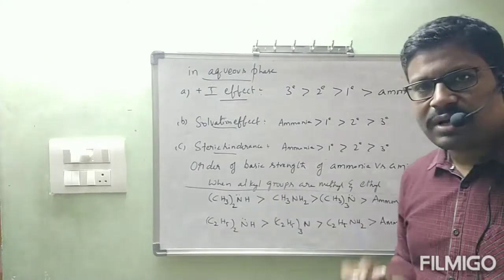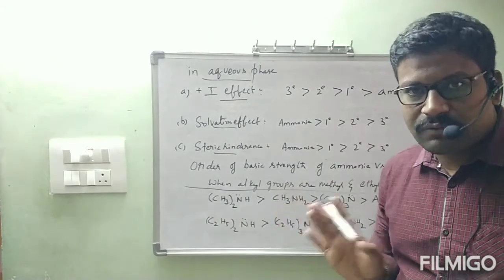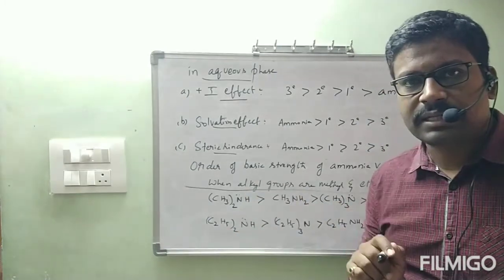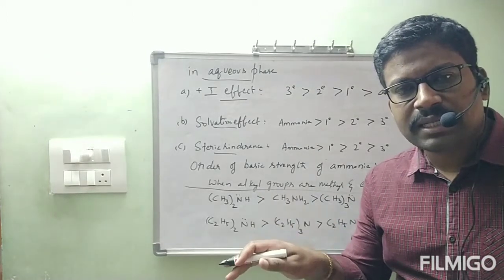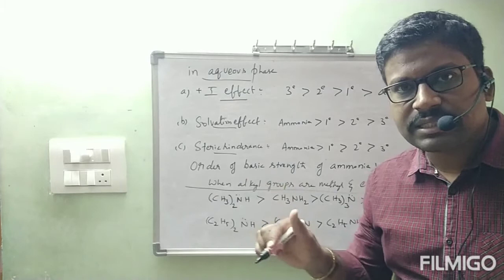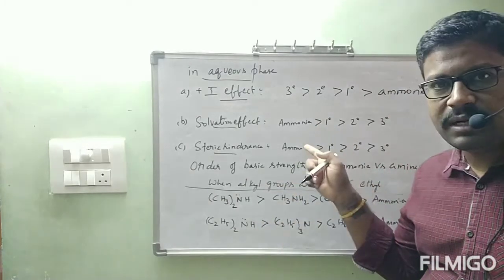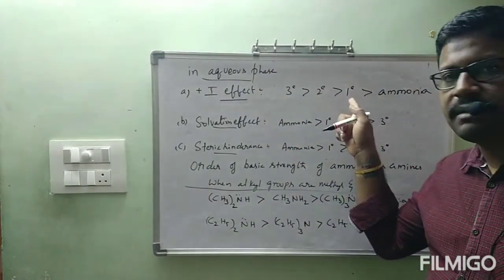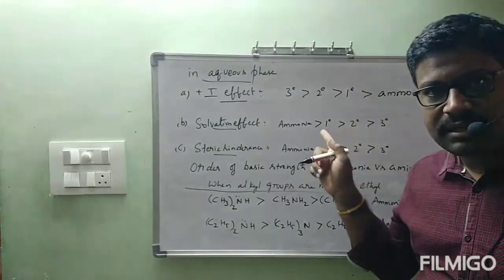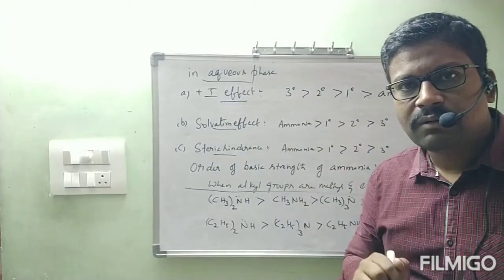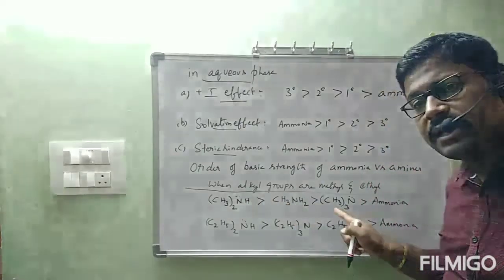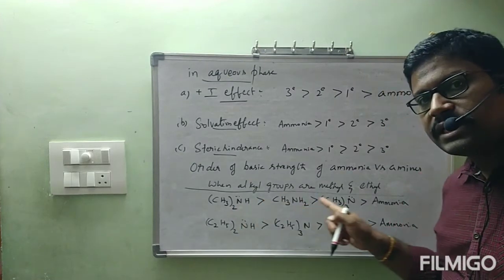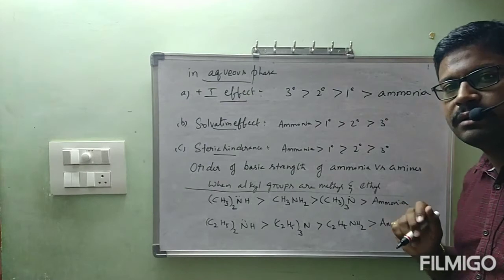According to the practical way, we understood and we have written the order. But how do we get this order? Because it is not following one particular thing. If it were ammonia greater than primary, primary greater than secondary, secondary greater than tertiary, then we could say these two effects are dominating. If it followed tertiary greater than secondary, secondary greater than primary, primary greater than ammonia, we could say it is the plus I effect. But what is happening here? It is not following a particular trend. First it is showing secondary amine, next primary, next tertiary, and least ammonia.